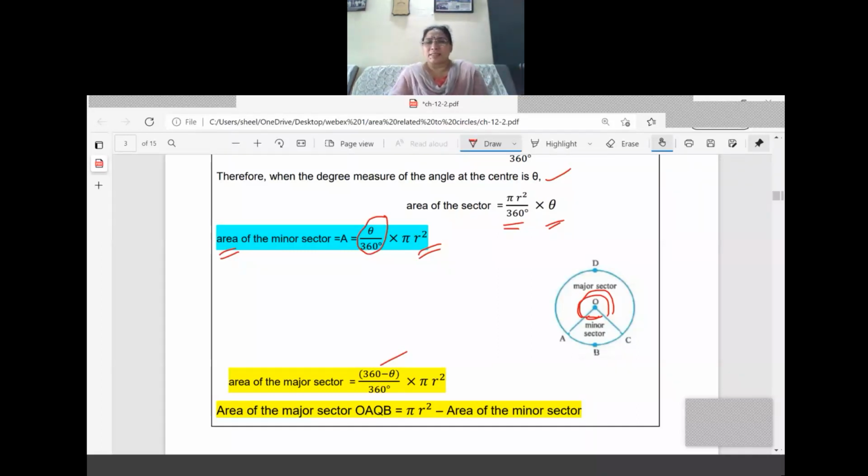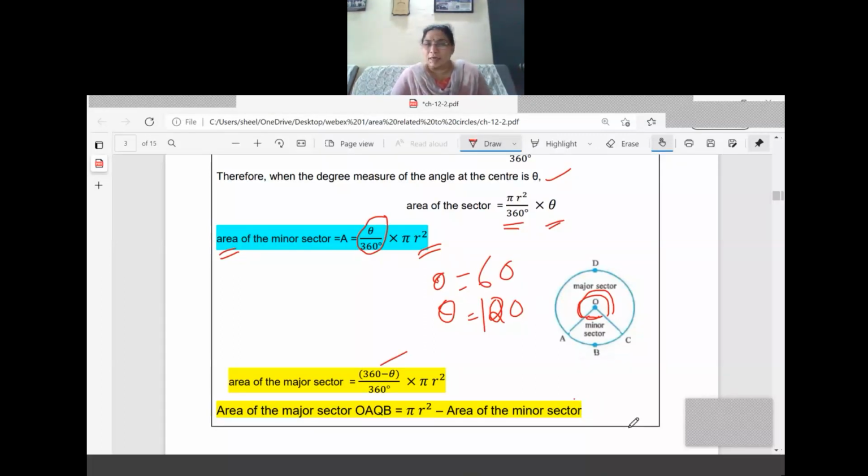So for example, say in a minor sector your theta value is 60 degrees. Then what is 360 minus theta? It will be 300 degrees. Understood? Suppose the value is 200. We cannot take 200, 120 we can take, or otherwise 100 is the easy one. So I will take 100. If theta equals 100, then what is the remaining angle? 360 minus 100 is equal to 260, right? Like that, if 120 is taken, 240 will come. Like that, you can calculate the major sector angle when the minor sector angle is given.